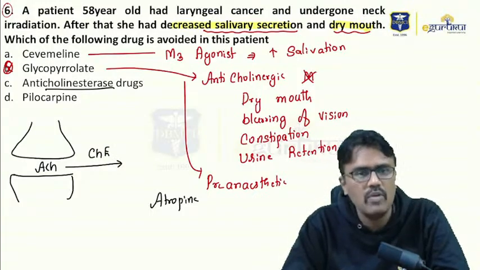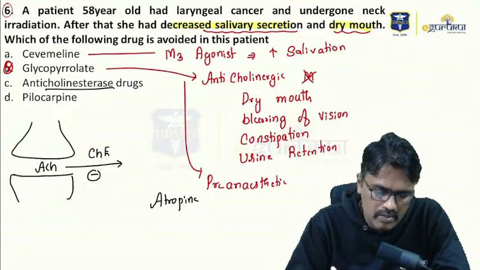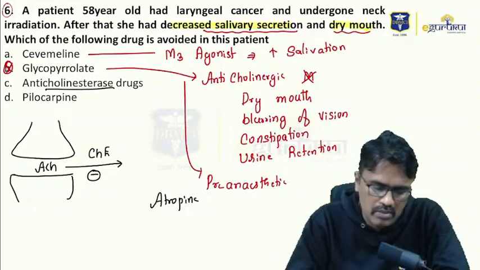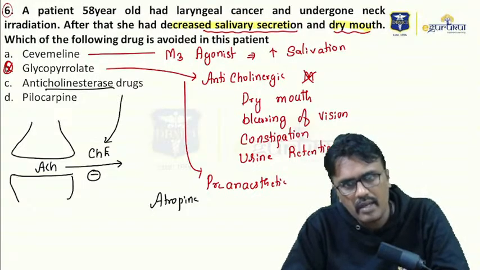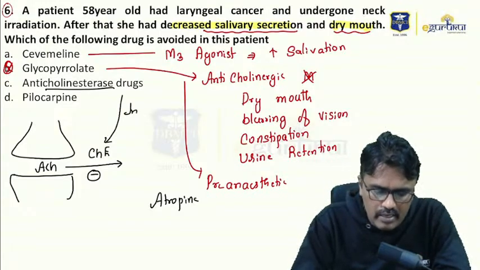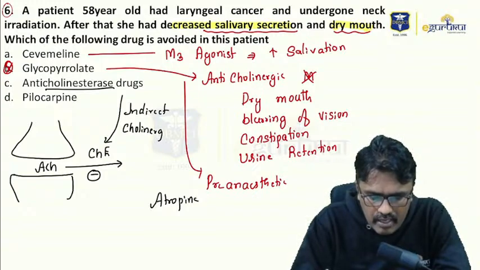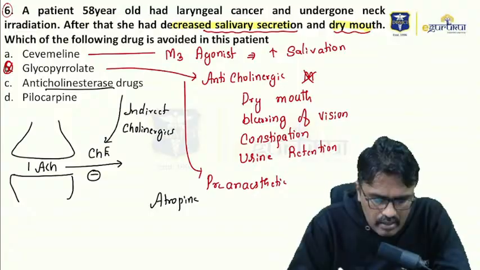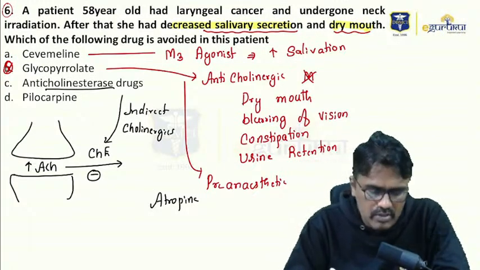Those drugs which inhibit this enzyme are called anticholinesterases. They are also called indirectly acting drugs. Why are they called indirect cholinergics? Because they don't act directly; they inhibit the enzyme and then increase acetylcholine, which will go and work. So can we use that in this patient?